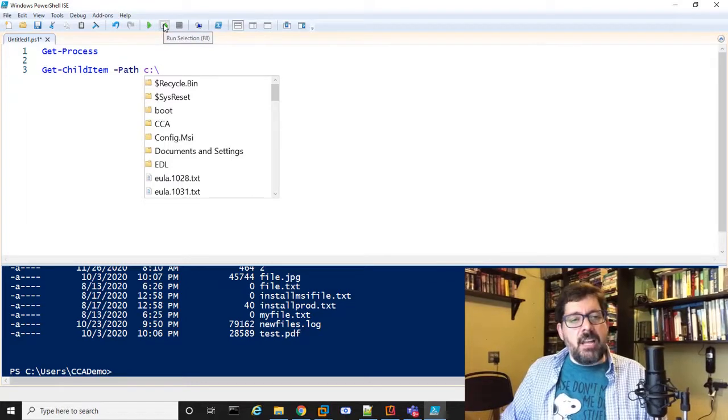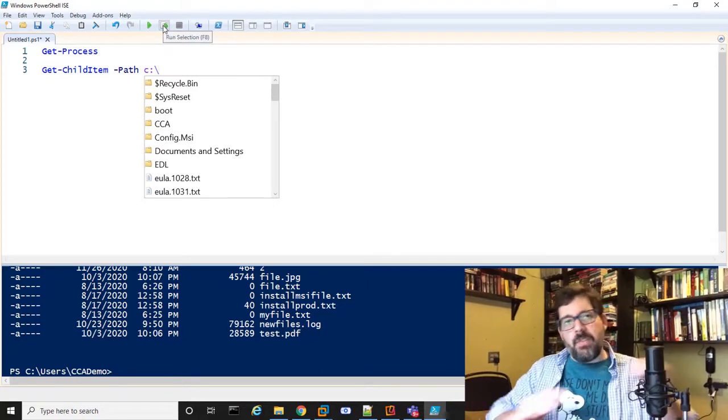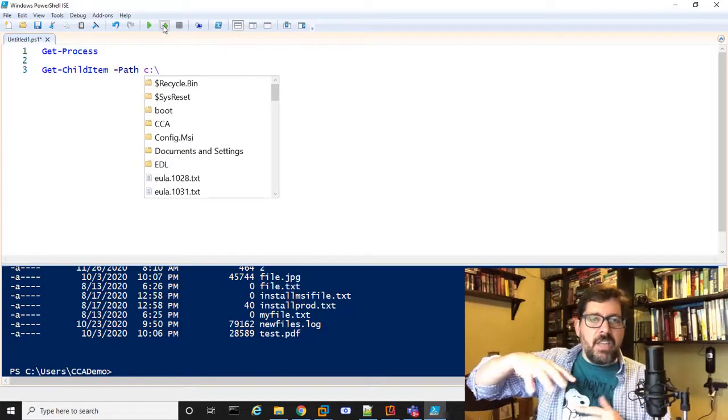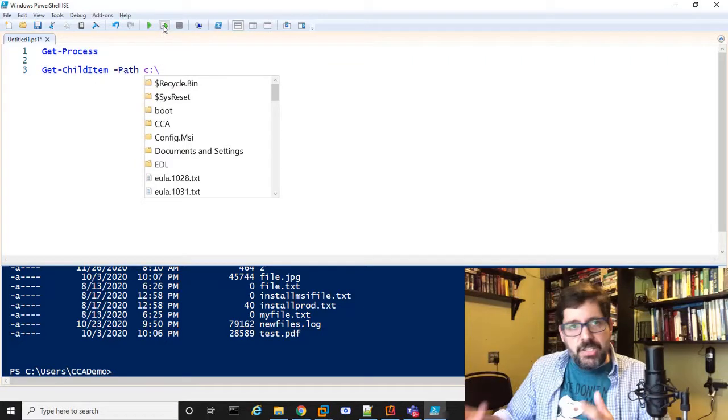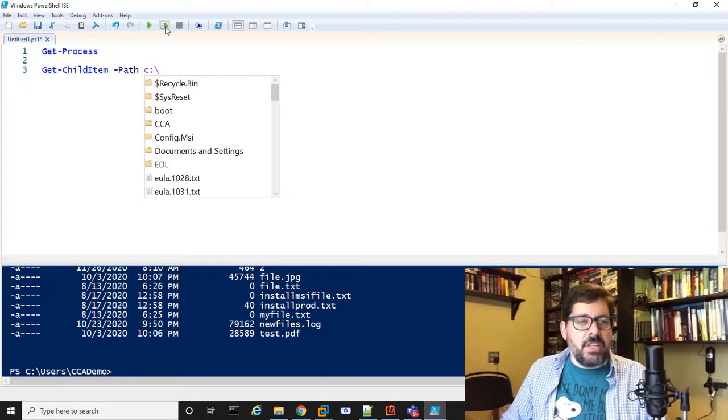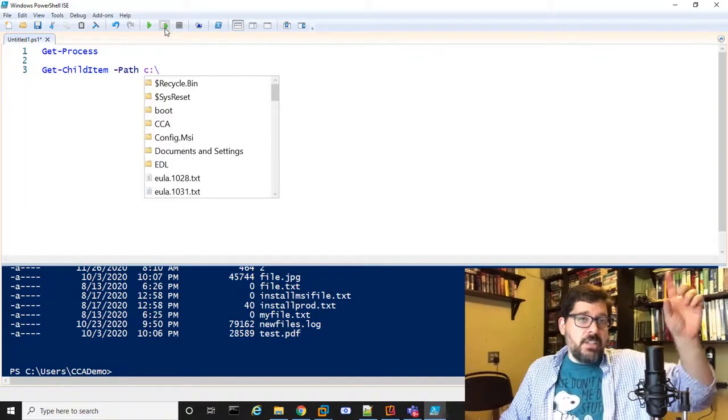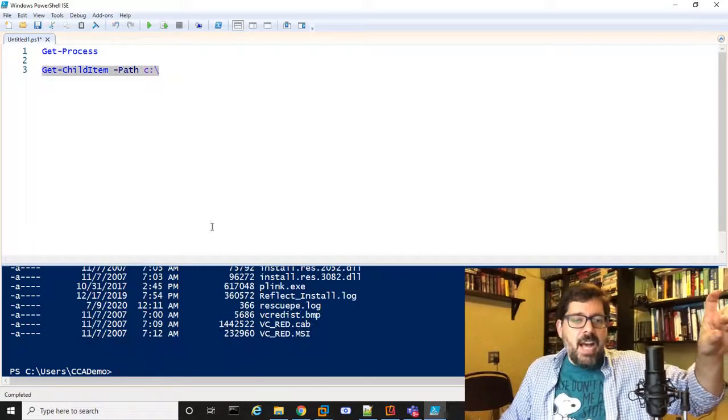By the way, this time I'm not going to hit the play button, because that'll run both of these cmdlets. I only want to run the cmdlet on the line that I'm working with. So I'm going to click the run selection button at the top. It's a nice useful tool, because if you're writing a script with lots of lines and you just want to test what one line is going to do, you can just hit that button. It'll only run that single line. You can also highlight multiple lines, and it will only run the lines that you've highlighted.